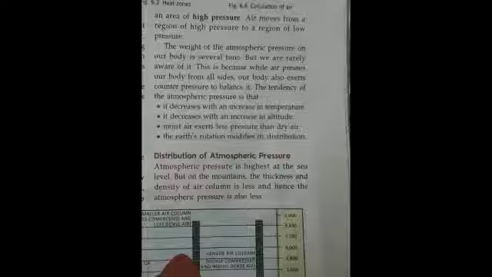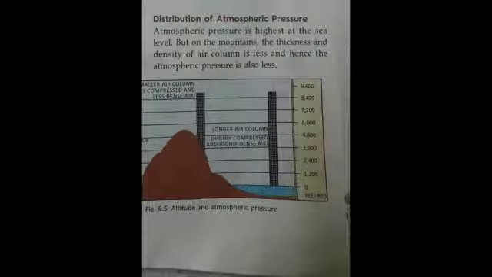The atmospheric pressure of any place decreases with the increase in temperature. It decreases with the increase in altitude or height. Moist air exerts less pressure as compared to dry air, and the rotation of Earth also modifies the distribution of air. Next topic is distribution of atmospheric pressure.